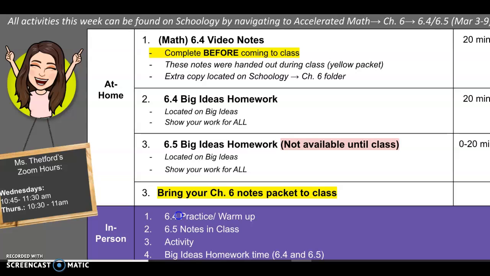We'll have an activity, and then you will have time for that big ideas homework 6.5. And if you haven't completed 6.4, then you should have time for that. But that's all we have for this week.